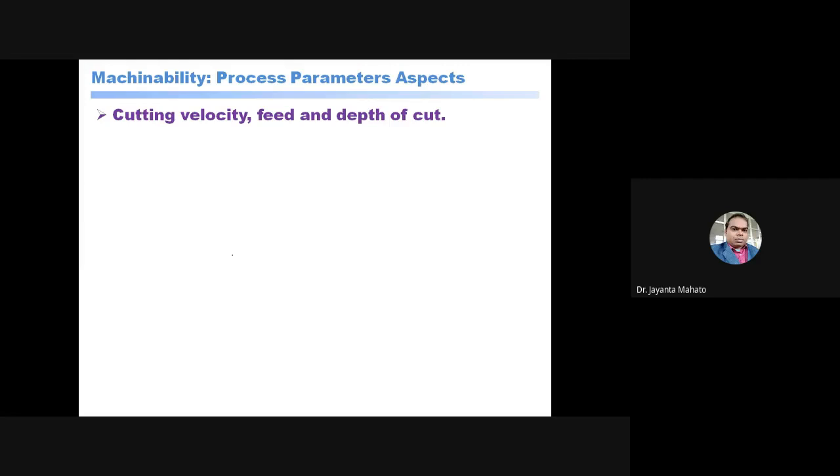And if you are giving a more depth of cut, but high feed and less velocity, then there are chances of getting a rough surface, and more cutting force is required in this case. So these cutting parameters, velocity, feed, and depth of cut, also affect the machinability of the material.